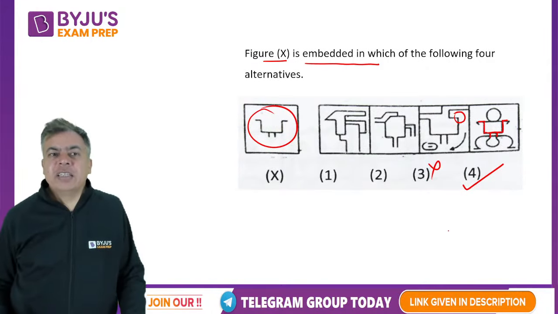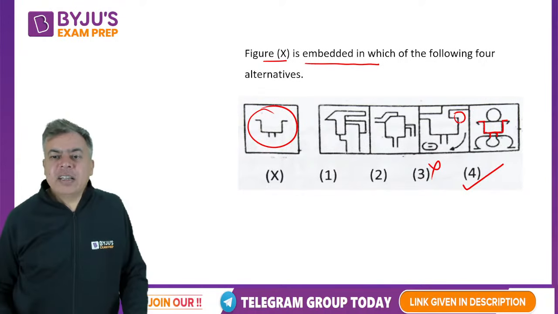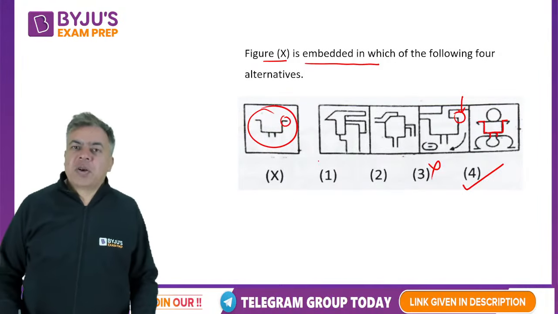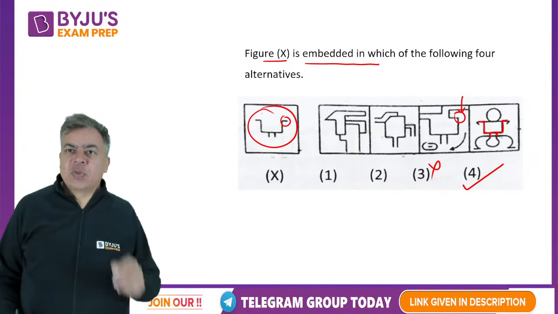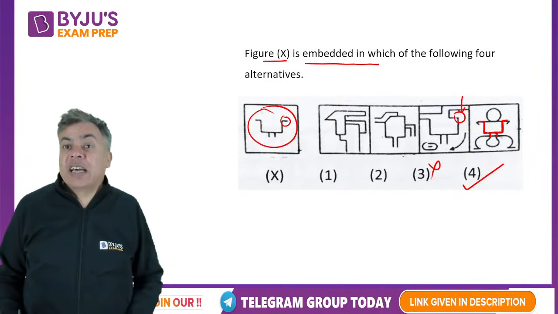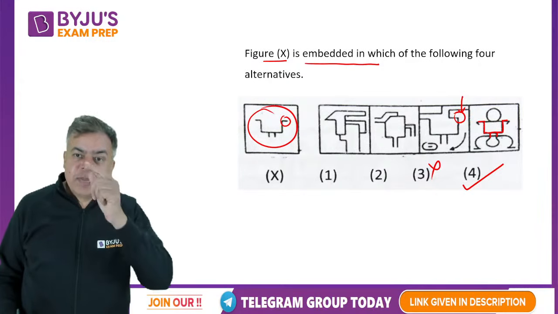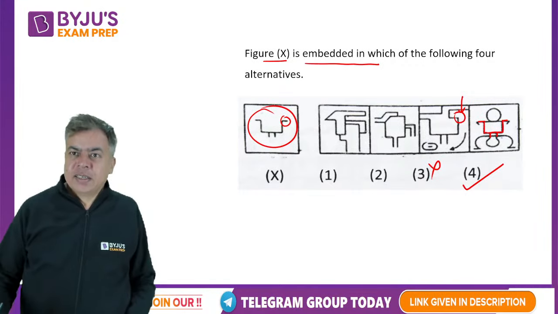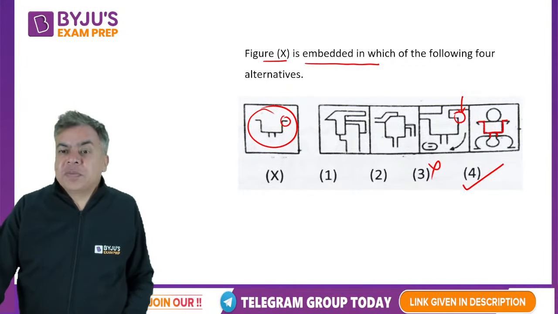What I require is the complete embedded part. The fourth part is correct. In the third part, this part is missing. Yes, fourth is the correct one. Not 3, Rohit. Fourth is correct. Third is not correct, there is some part which is missing. Yes. So let's move to the next one.